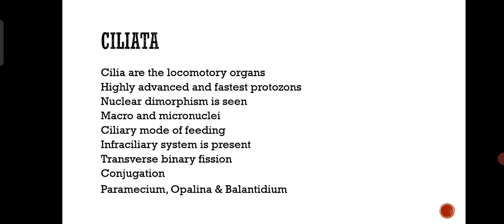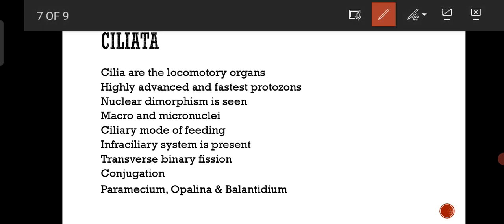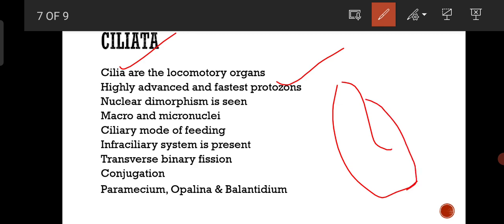Yes, coming to Ciliata. Ciliata are the protozoans that contain cilia as the locomotory organs. Ciliates are highly advanced protozoans, and these are the fastest protozoans. Because cilia are innumerable in number, they propel the organism faster when compared to the flagellates. And why these are called advanced protozoans, let me draw the diagram of Paramecium, which is the best example of Ciliata.